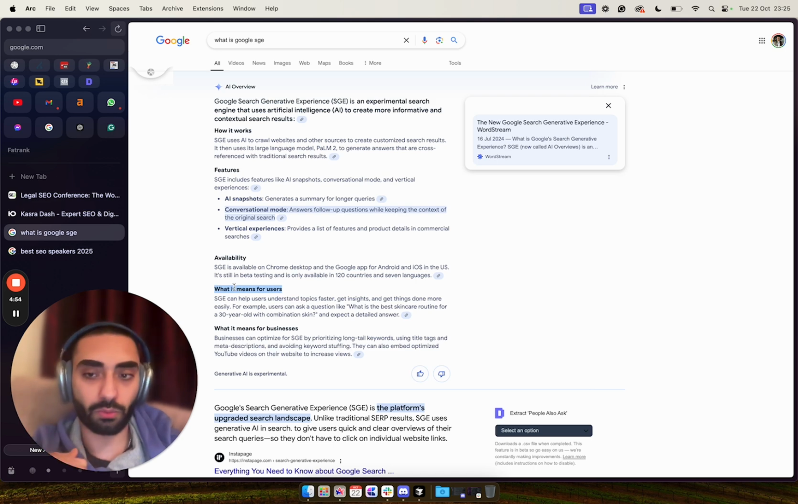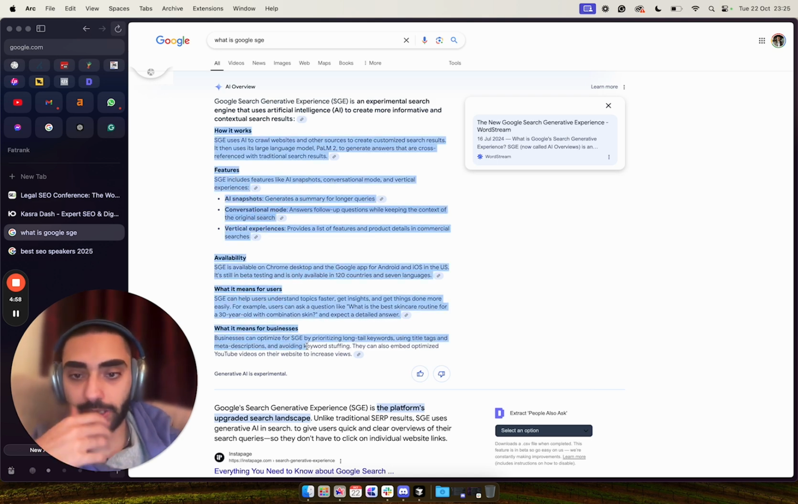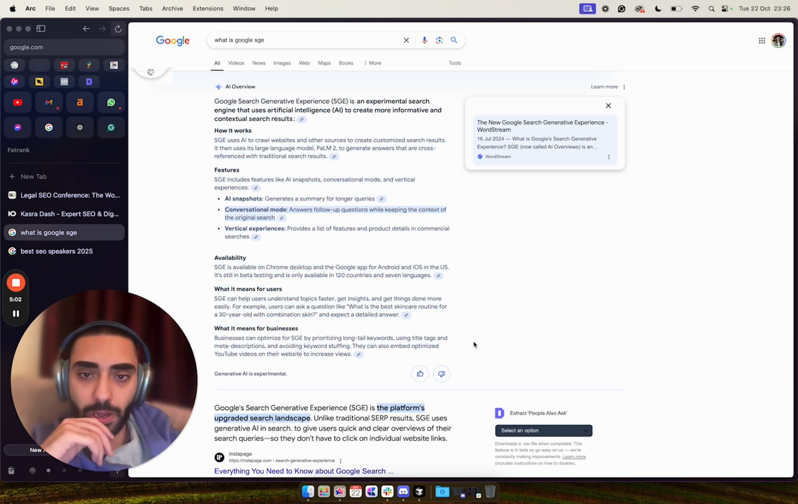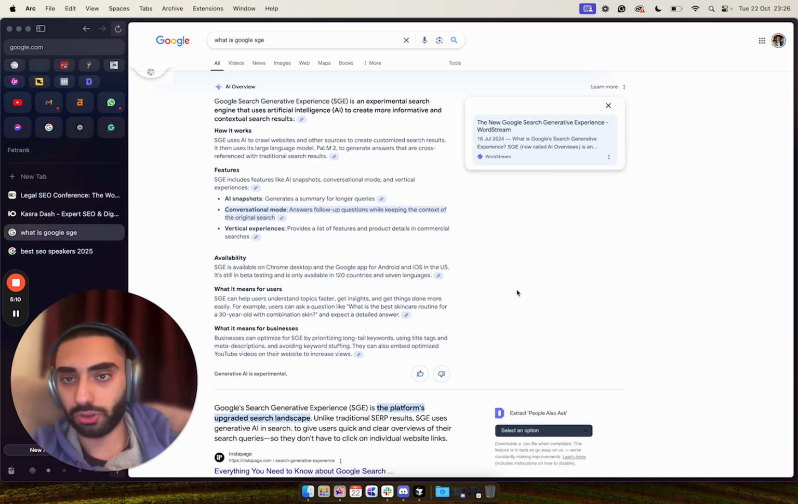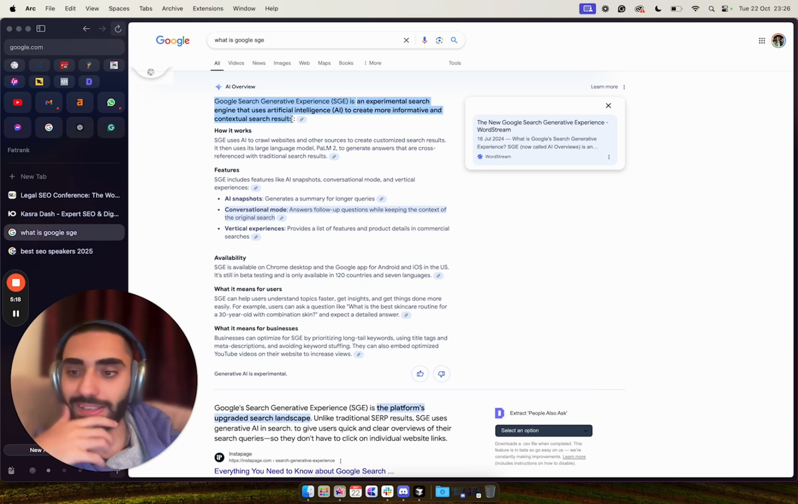So if I wanted to rank for what is SGE, this would be like a fairly decent content outline to actually use. But the main thing is actually making certain that your content is pretty spot on. Like if you've just got a what is Google SGE and you've only just got like this little bit of text within your actual website, you're not going to be able to rank in the SGE.